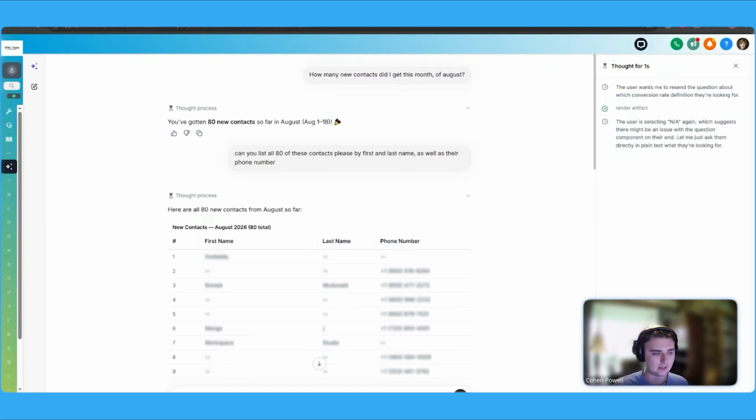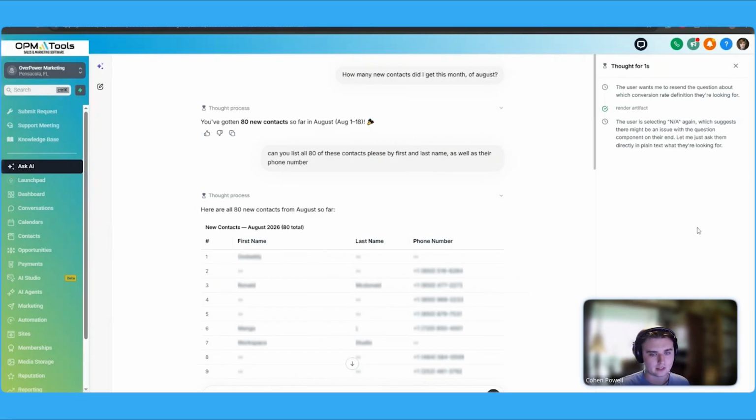And the cool thing about this is that you don't need much tech experience at all when creating new documentation or reports using the Ask AI feature. It is very user-friendly, and you can get quite a bit of information from just asking this native ChatGPT-like agent within OPM tools. So, the very first thing that I want to show you is in regards to reporting, what type of information you can gather from it and how it can be useful for creating your monthly reports and so on.